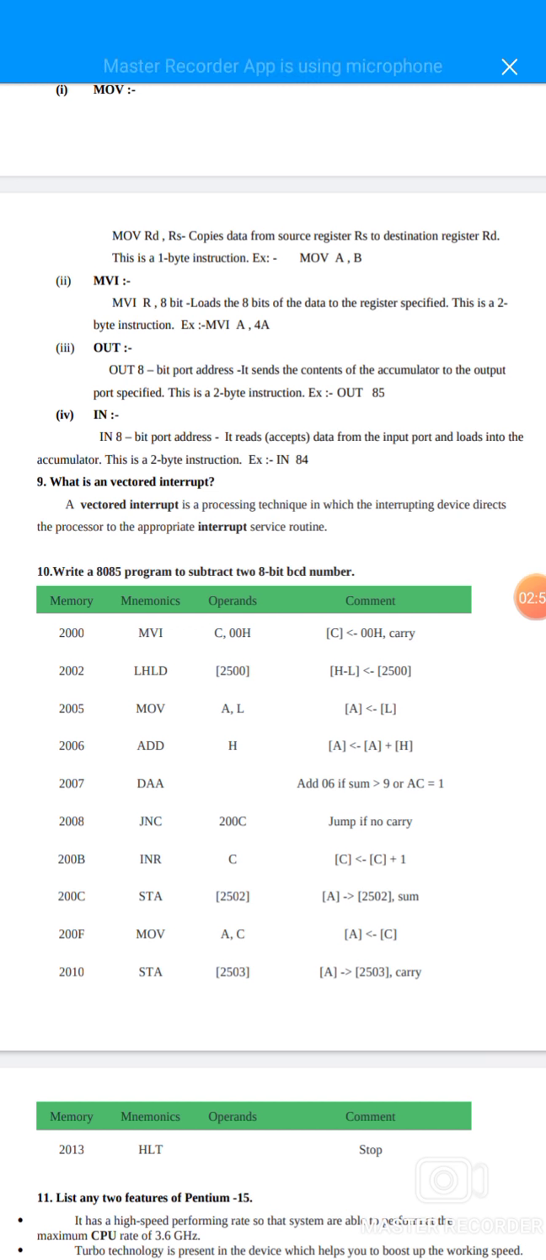Ninth question, what is a vectored interrupt? A vectored interrupt is a processing technique in which the interrupting device directs the processor to the appropriate interrupt service routine.